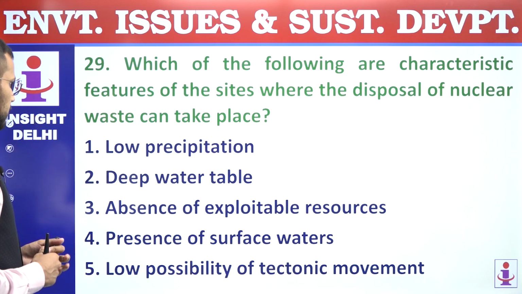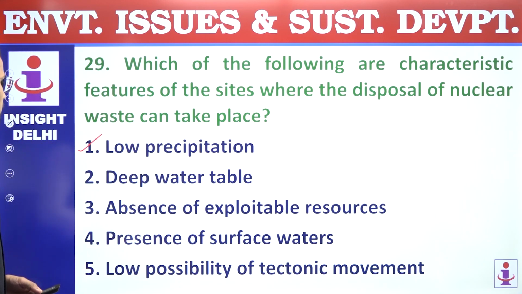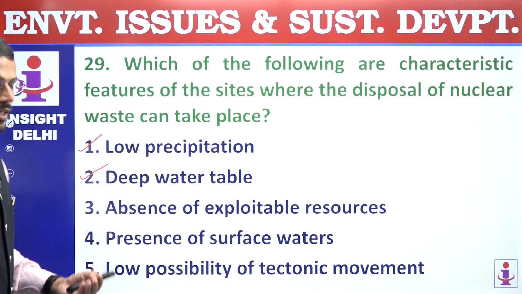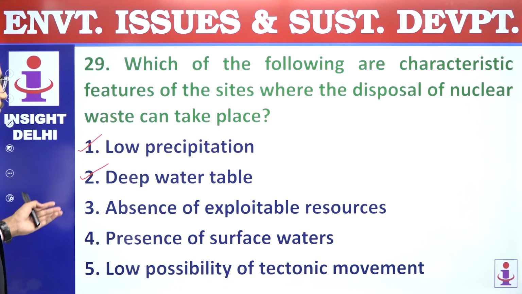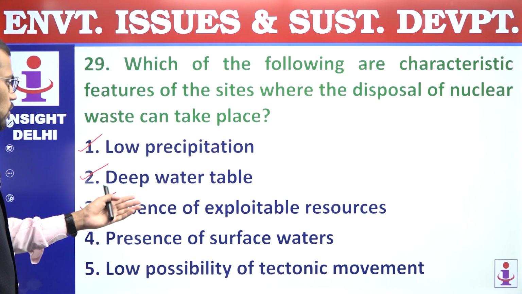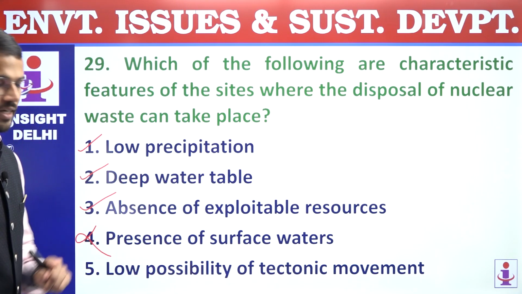First, low precipitation. Yes, those locations should have low precipitation. Second, deep water table. Yes, that is also one of the criteria. It should have deep water table. Third, absence of exploitable resources is also a criteria. Fourth, presence of surface water. Incorrect. Absence of surface water is the criteria.